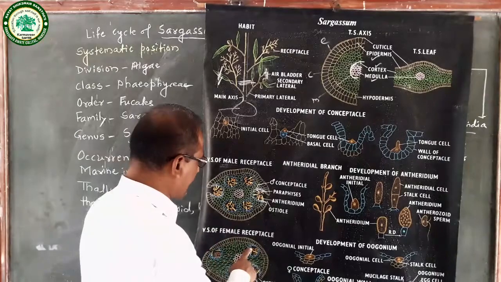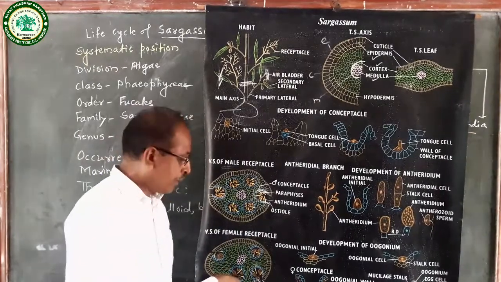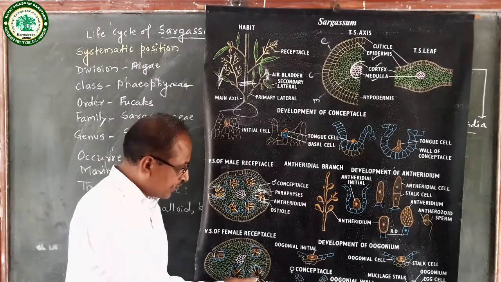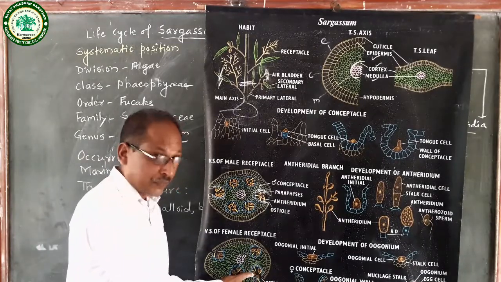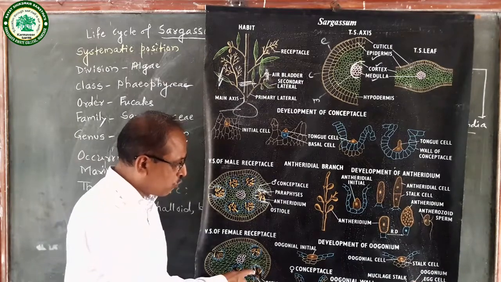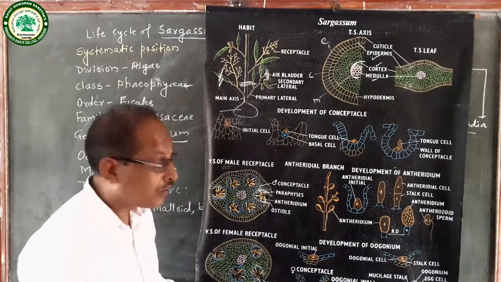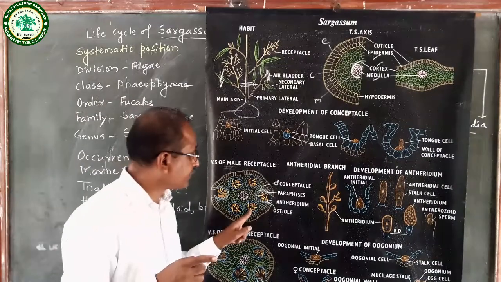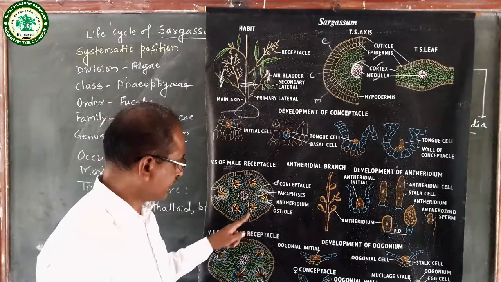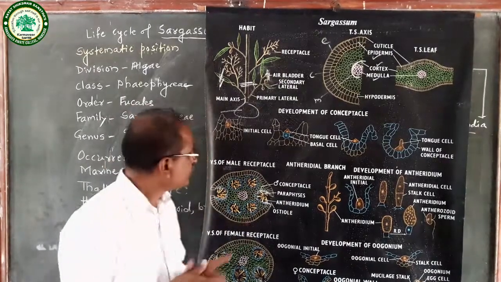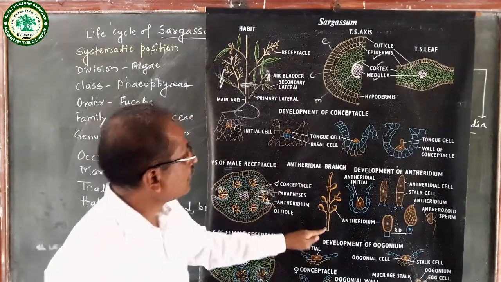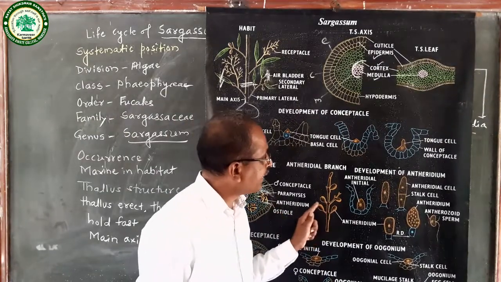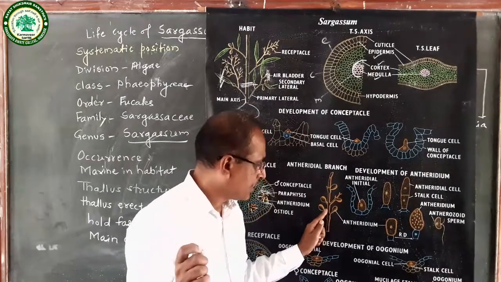While this is a female receptacle, in the female receptacle, female conceptacles are present. It shows an ostiole, that is the opening. Here there is an oogonium. Alternate to this oogonium, there is also paraphysis. Here the oogonia are sessile. Sessile means stalks are absent.